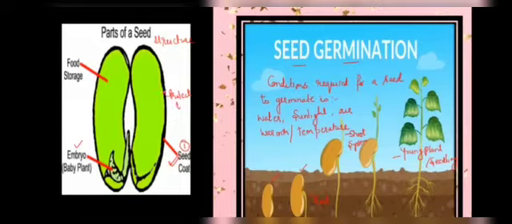Next are these two seed leaves, the second portion. These seed leaves are also called cotyledons, which store the food for this baby plant. And the third is this embryo, that is, the baby plant.